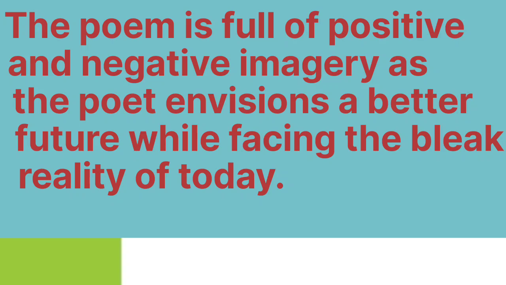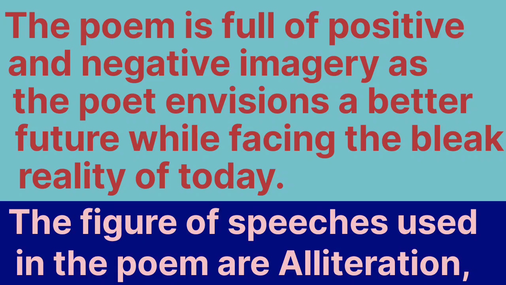That is, the poem includes positive and negative imagery which envisions a better future while facing the bleak or bad reality of today. Means it is a poem of hope which gives hope to the countrymen that they will get full freedom from the colonial rule.